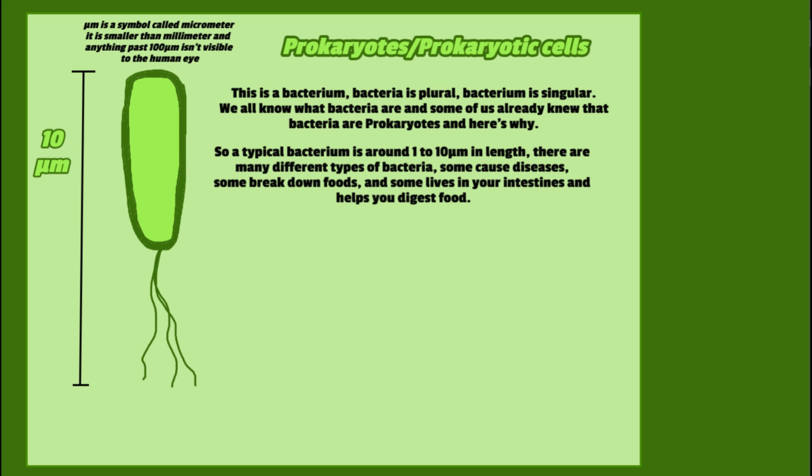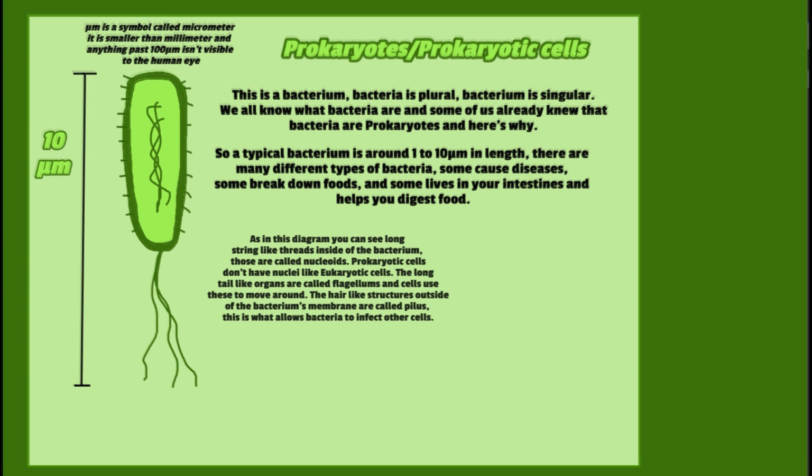There are many different types of bacteria, some cause diseases, some break down foods, and some live in your intestines and help you digest food. Those are called gut biomes, or microbiomes. You can see in this diagram there are long string-like threads inside of the bacterium. Those are called nucleoids. Prokaryotic cells don't have nuclei like eukaryotic cells.